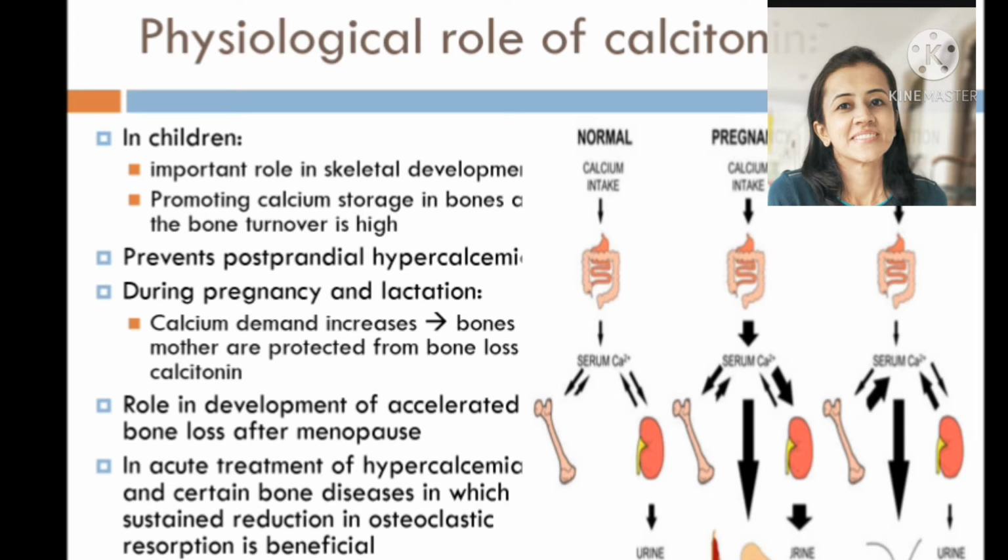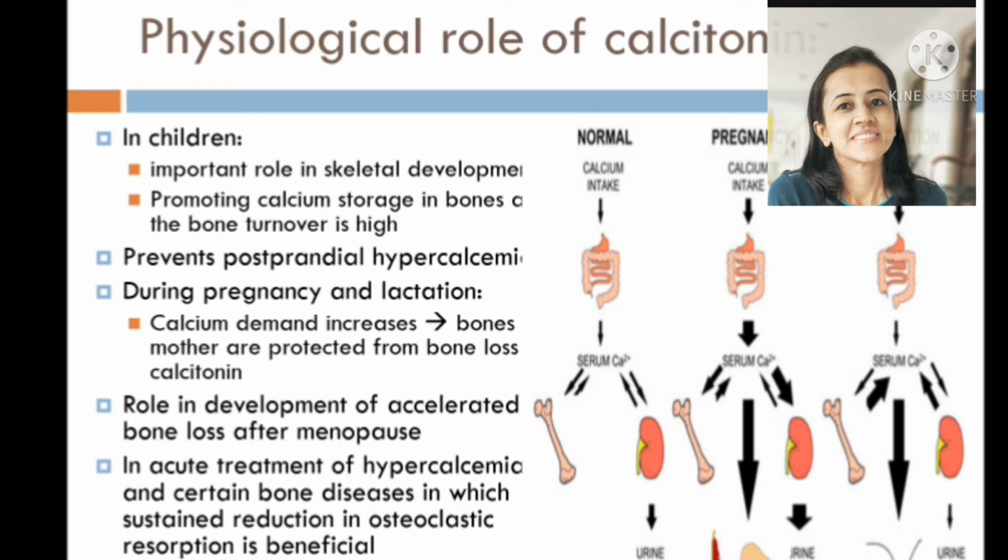When calcium demand increases, what happens? Parathyroid hormone increases resorption of calcium from bone, and this effect is prevented by calcitonin. So it protects bone from loss. Okay, but after menopause, calcitonin plays a role in the development of accelerated bone loss. Also, it is useful in the acute treatment of hypercalcemia as well as certain bone diseases in which decrease in the osteoclastic activity is beneficial.